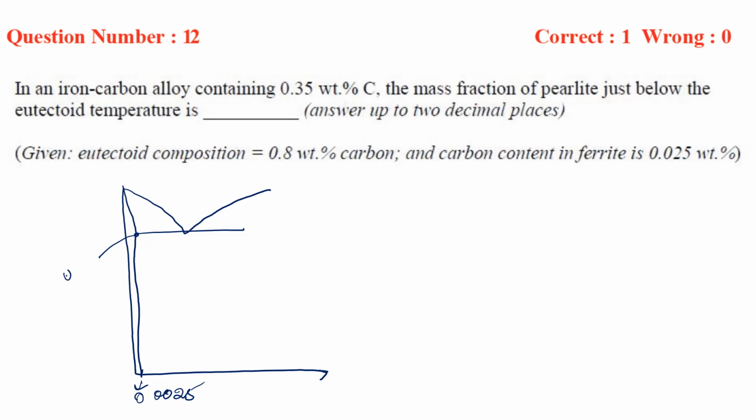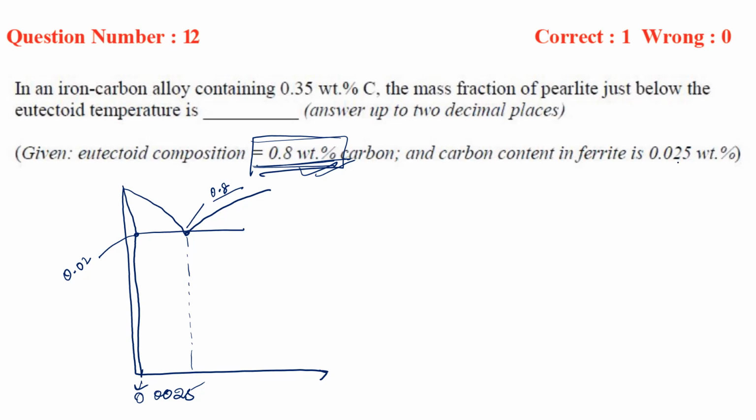This is 0.02. This is what? How much is it? In some books you will find 0.8, 0.83 or 0.78 also. I will take 0.8, no problem. Here it is also given that the eutectoid composition is 0.8 weight%, no problem at all.